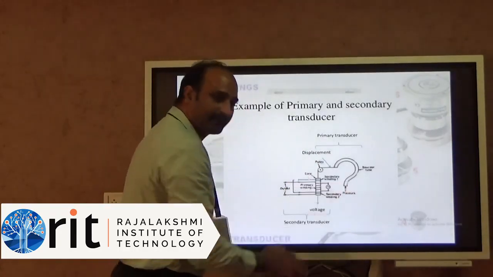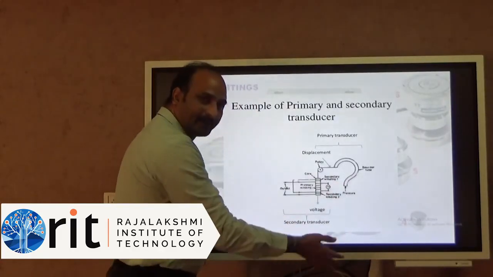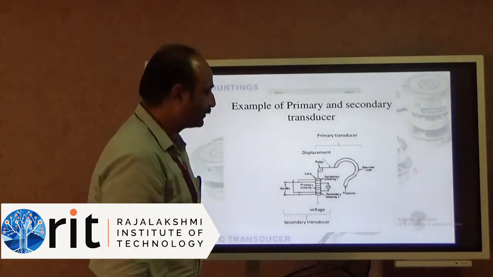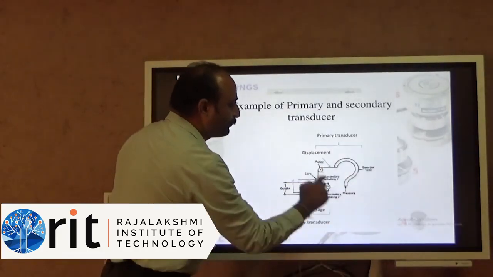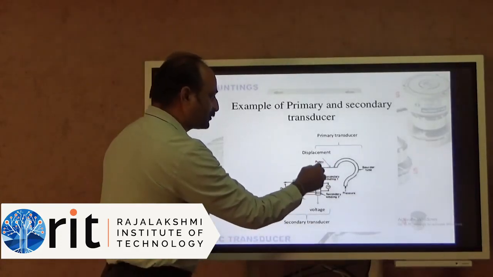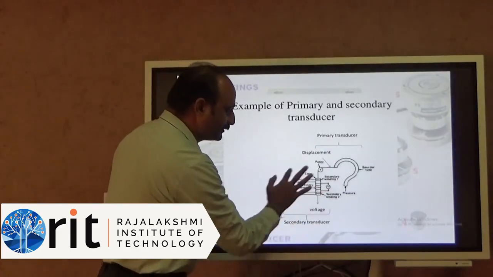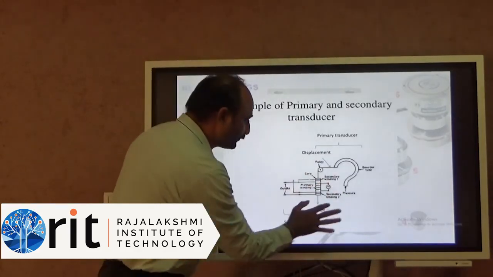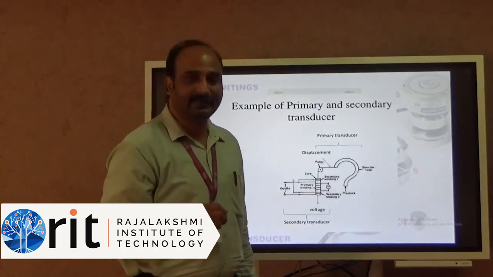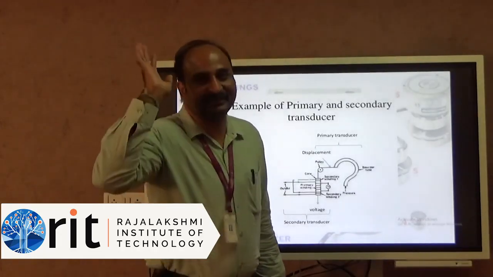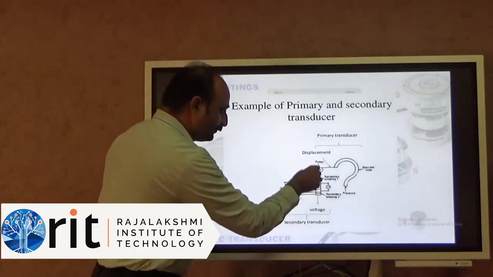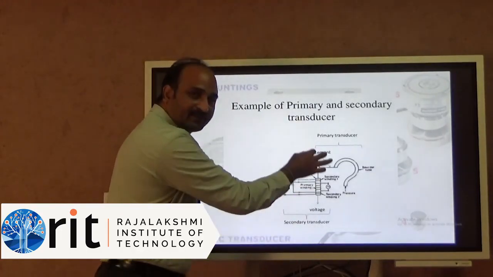So here also you have a mechanical quantity, mechanical parameter, mechanical signal. This is converted into another mechanical signal. We will call this the primary transducer. Then next, based on this movement, can you identify what this is? This is our interesting LVDT, linear variable differential transducer. So what is that? Linear variable differential transducer.